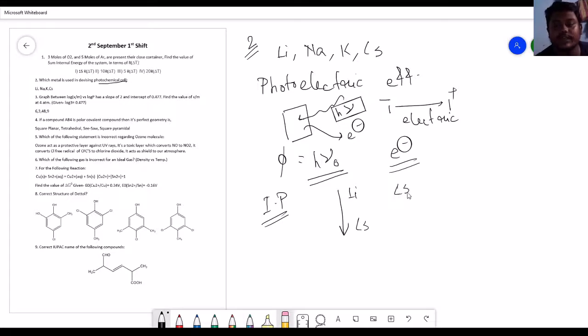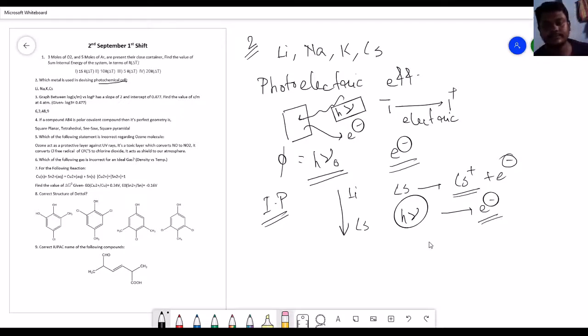So cesium has the minimum ionization energy, and when cesium has the minimum ionization energy, it will require the minimum photon energy to release that electron from the metal surface. As a result cesium should be the most suitable metal for use in the photochemical cell, because it has the lowest value of IP.